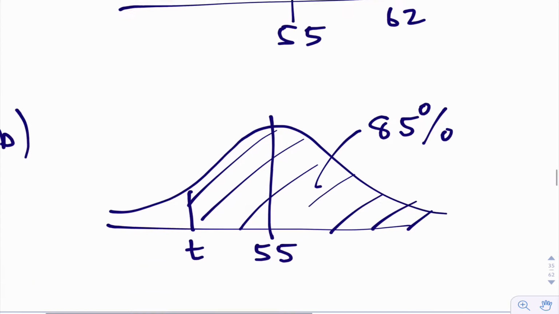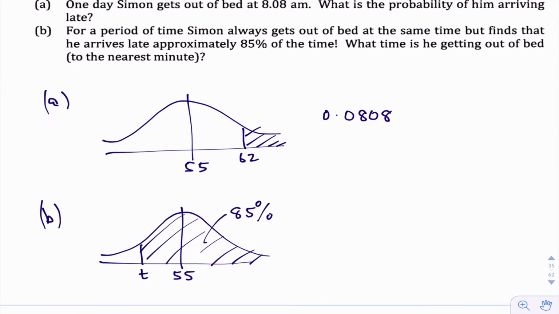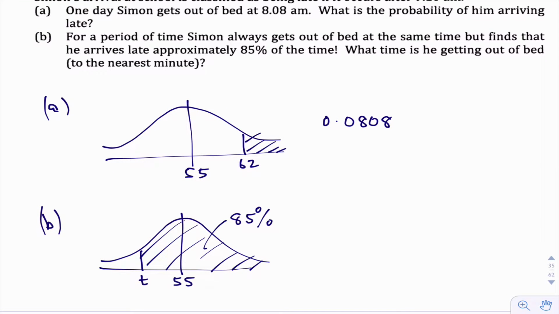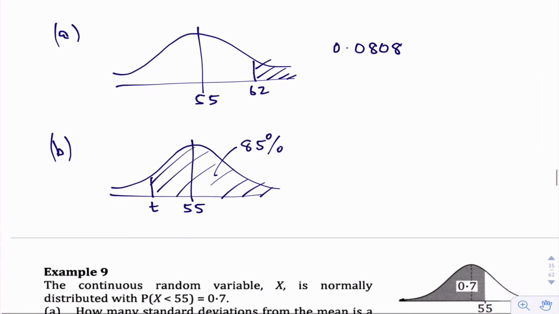Once we know what that time is, we'll then be able to work out what time he is getting out of bed. Now looking at the last question here, we can clearly see that when getting out of bed at 8:08, he was only late 8% of the time. So it must be later than that. He must be getting out of bed later than that. So let's work that out. So again, this is an inverse normal. So you get inverse normal CDF. It is the right tail that we're looking for.